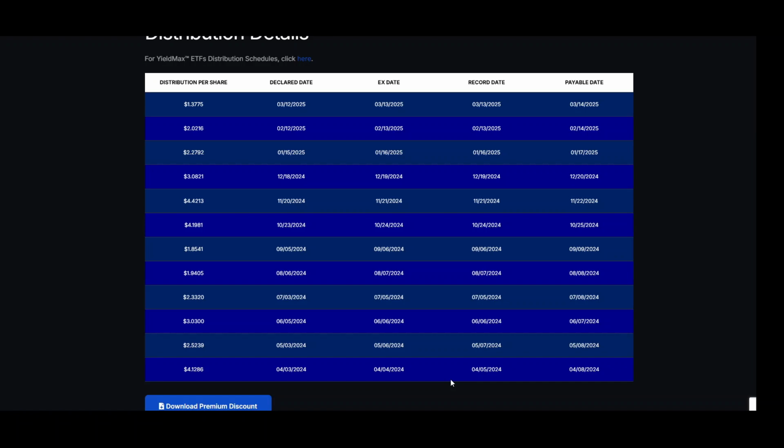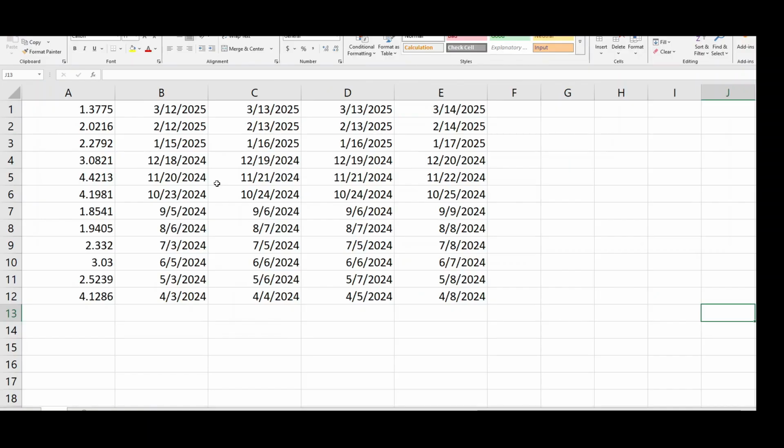So let's just quickly take a look at that. All right, so here we are. This matches up to what we were just looking at. All I did was basically copy and paste it right into an Excel sheet, but it's going to help us to easily add them up and then take an average. So let's just go ahead and do that real quick. Won't take but a second.